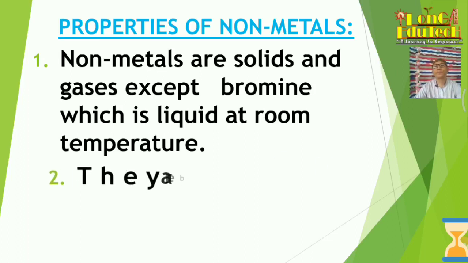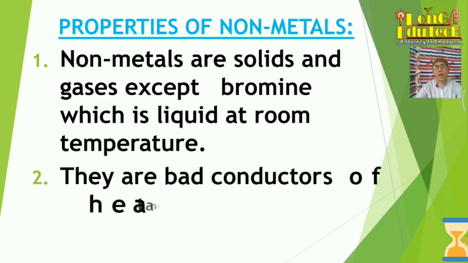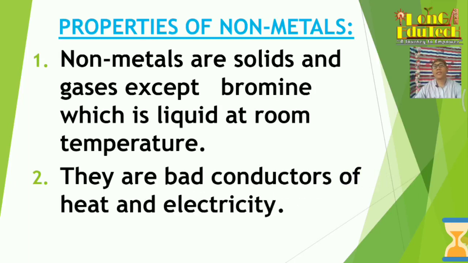And they are bad conductors of heat and electricity. Why? You may know if you watched the first part. Because there are no free electrons in non-metals. That's why they do not conduct electricity, but metals do because they contain free electrons.